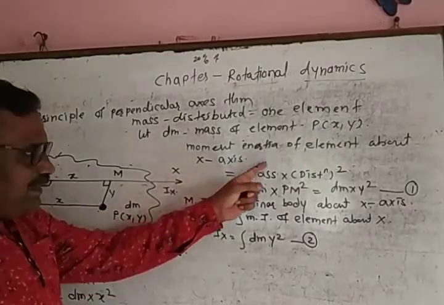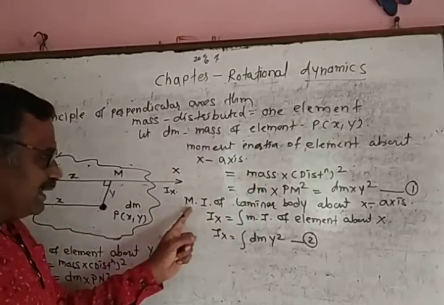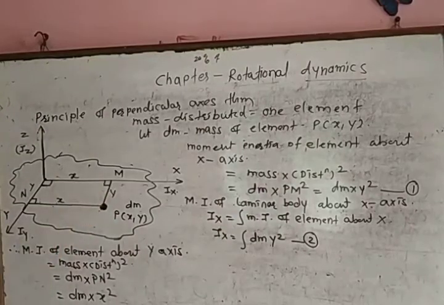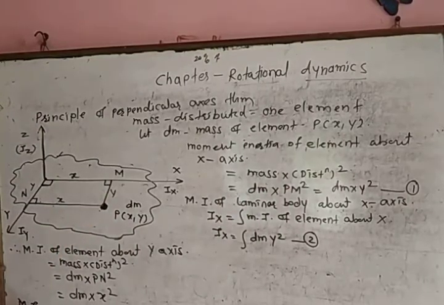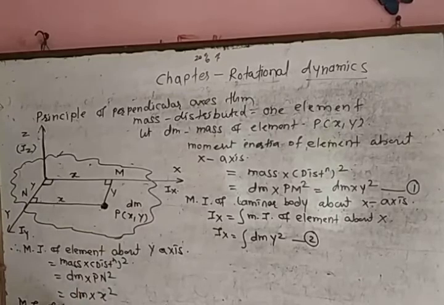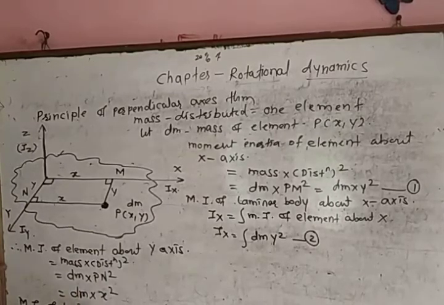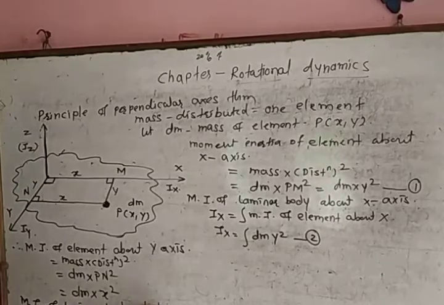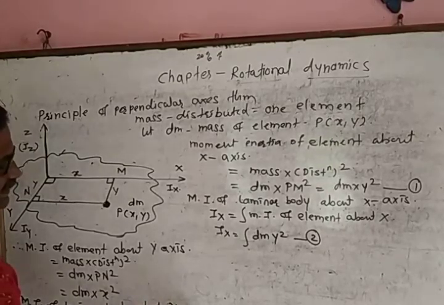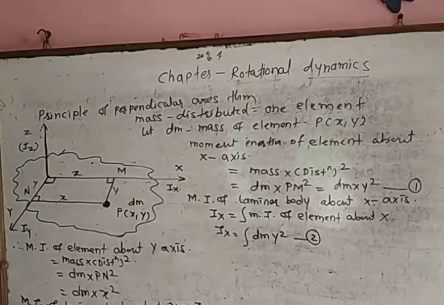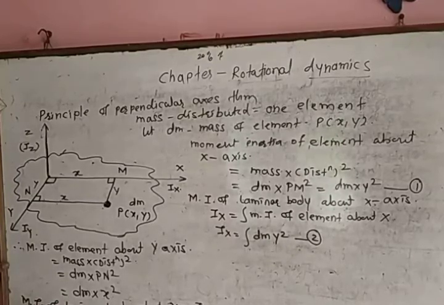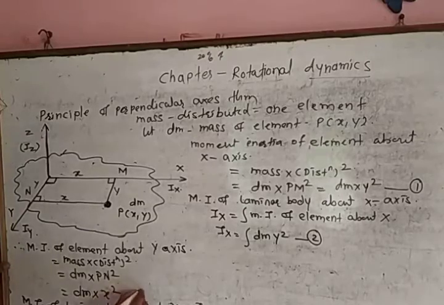The moment of inertia of the element is known. Therefore, now we calculate the moment of inertia of the laminar body. The procedure is the same. Now the moment of inertia of the laminar body about the y axis is denoted by Iy, and Iy is equal to the integration of the moment of inertia of the element from equation number 3.